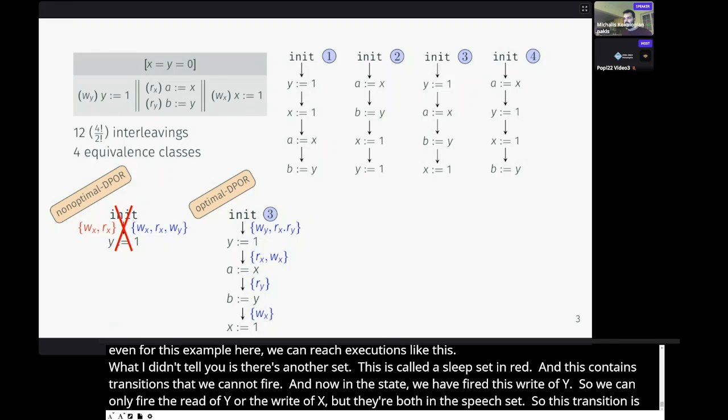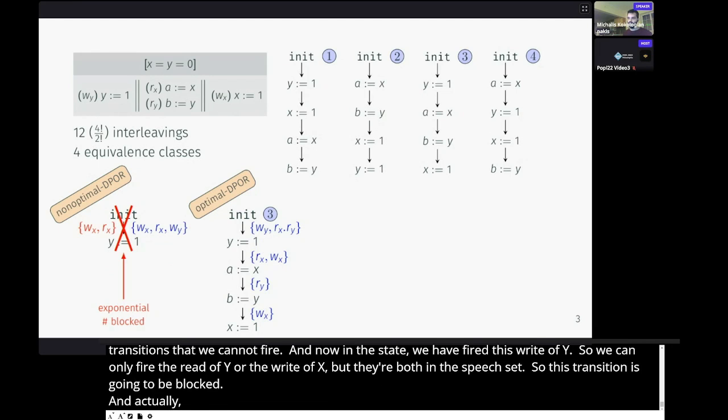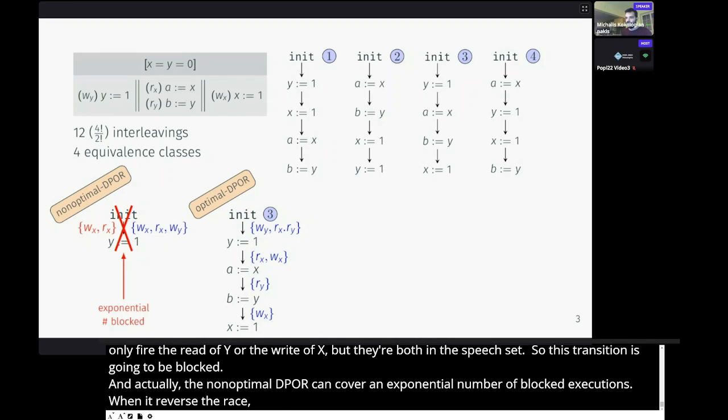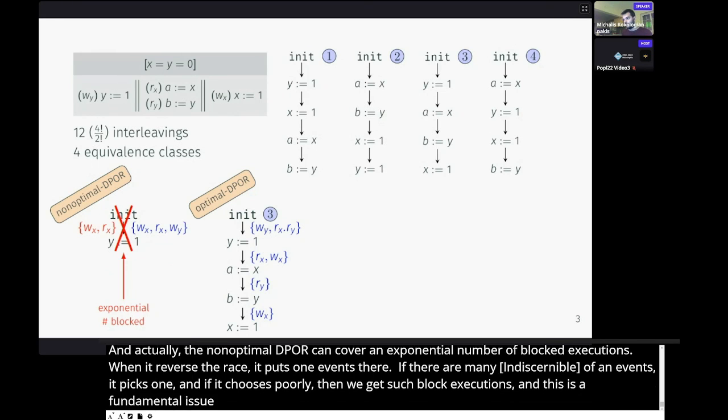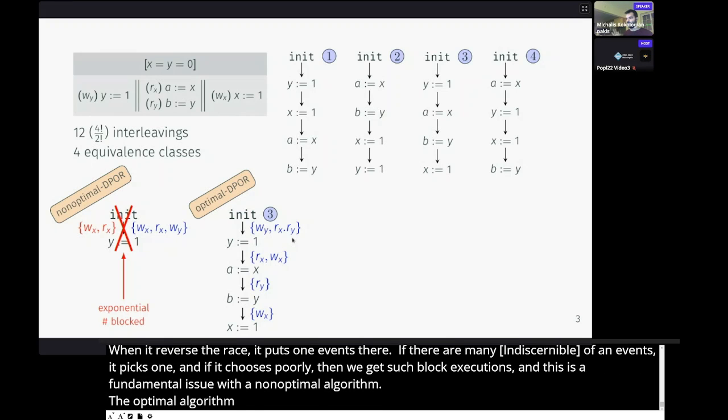And actually, the non-optimal DPOR can encounter an exponential number of such blocked executions, precisely because when it reverses the race, it just puts one event there. And if there are many causal predecessors of a given event, it picks one. And if it chooses poorly, then we get such blocked executions. And this is a fundamental issue with a non-optimal algorithm. Now, the optimal algorithm puts sequences there so that it always knows how to precisely reverse a race. So it doesn't encounter any blocked executions.